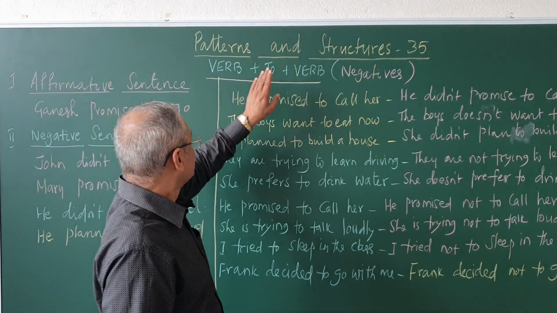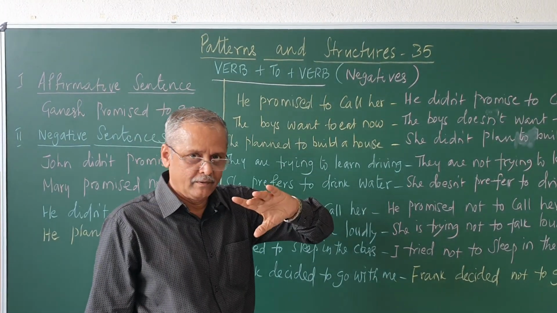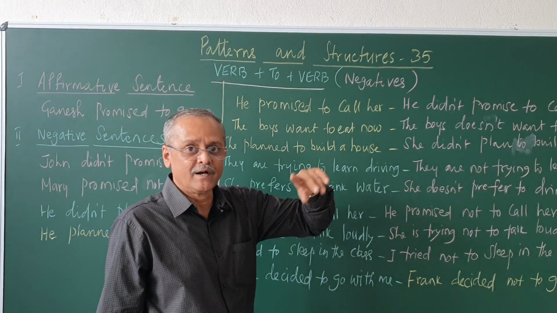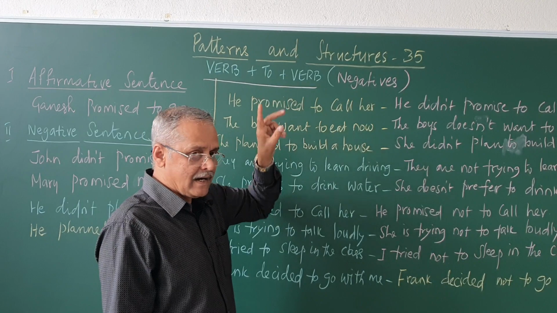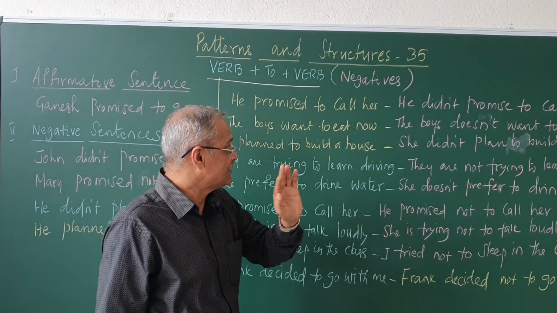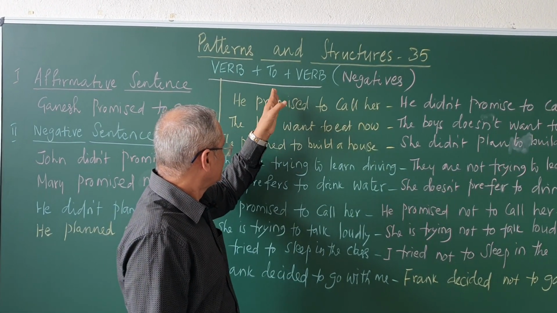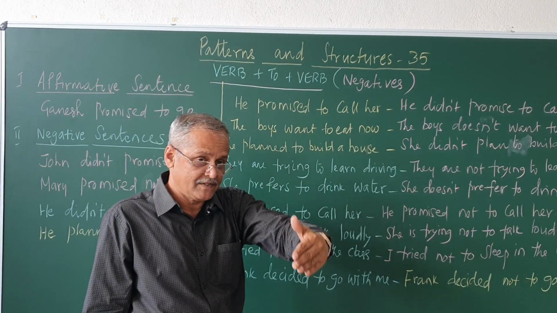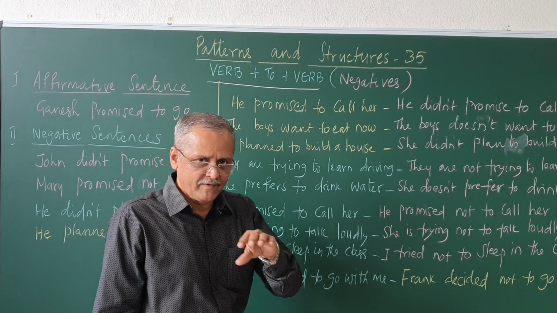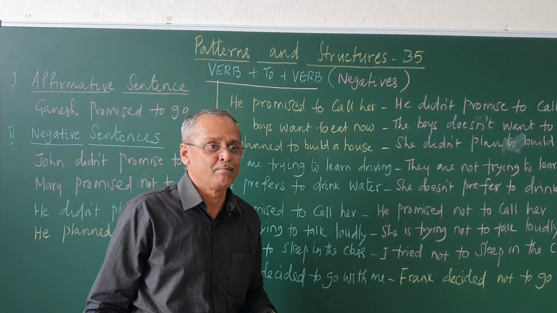Today's video is the continuation of our earlier video, Patterns and Structures 34, in which we saw the verb plus to plus verb affirmative sentence structure, as well as verb plus noun phrase plus to plus verb. So, today we will see the negative structure of the same pattern.